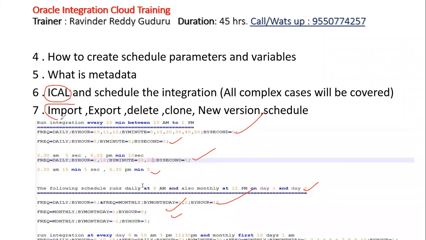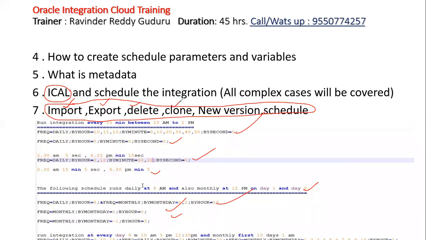And import and export and delete and clone and new version and schedule. These are the options. Import in the sense how to import the integration into the system. If you want to migrate into another system, another OAC, you need to export first, then import it into the target system. If you want to delete it, how to delete it? If you want to clone the integration, how to do it?